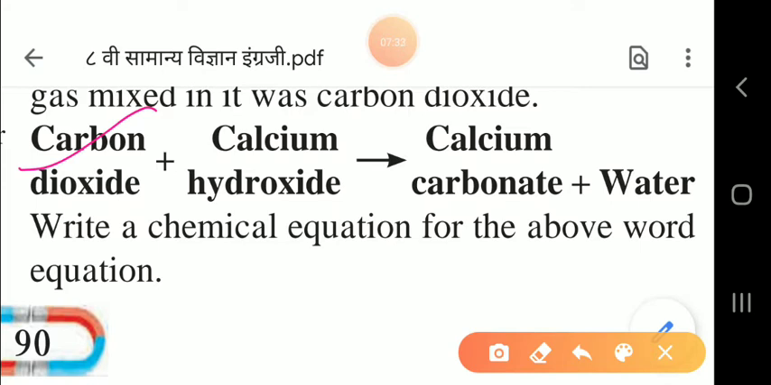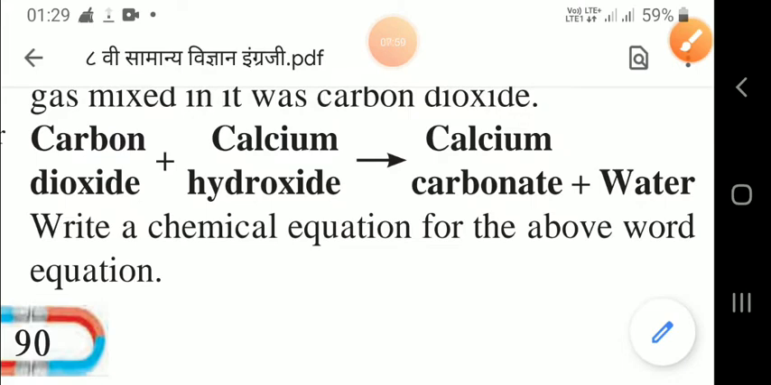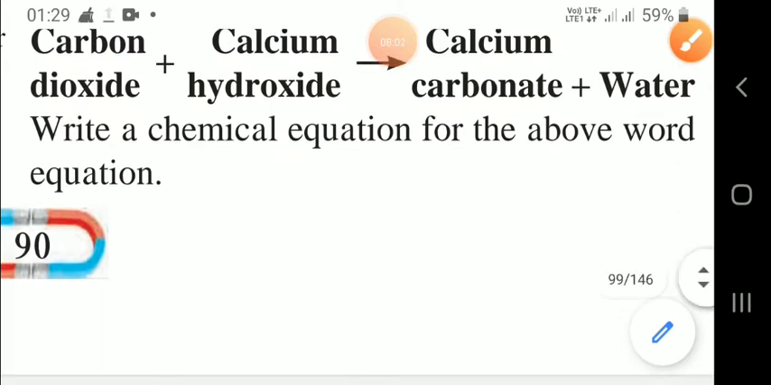Carbon dioxide, this is the word equation. Here carbon dioxide reacts with calcium hydroxide. What does it form, children? Calcium carbonate and water. The carbon dioxide formula is CO2. Then calcium hydroxide is Ca(OH)2. When they react, they form calcium carbonate, that is CaCO3, plus water. Water is H2O. So this way the equation takes place.